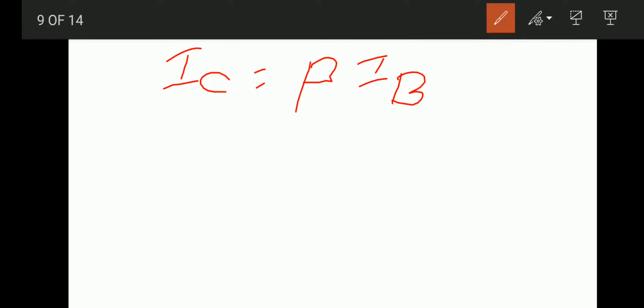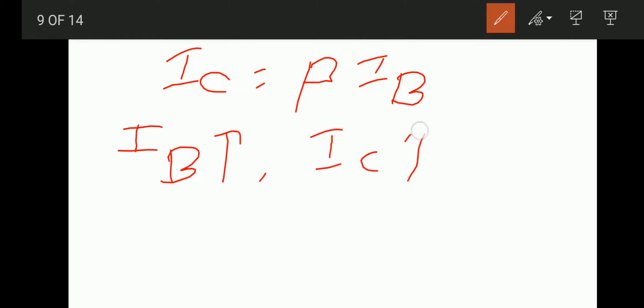So during the positive half cycle, IB is increasing, which means IC is also increasing.